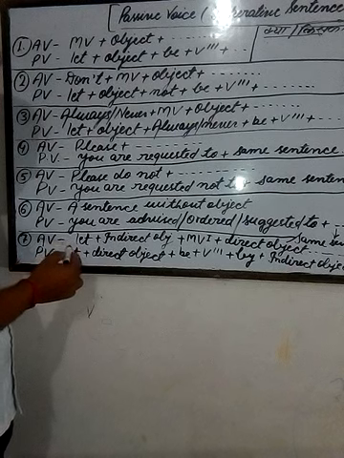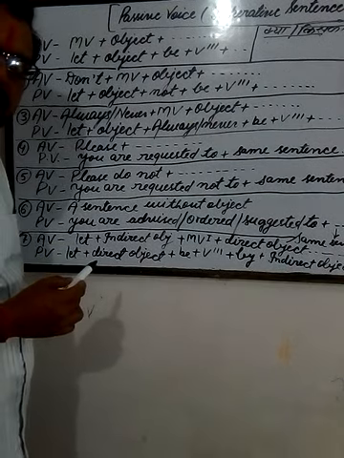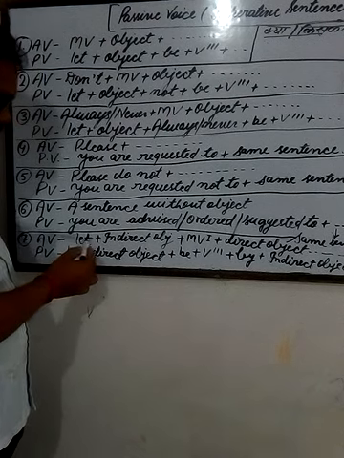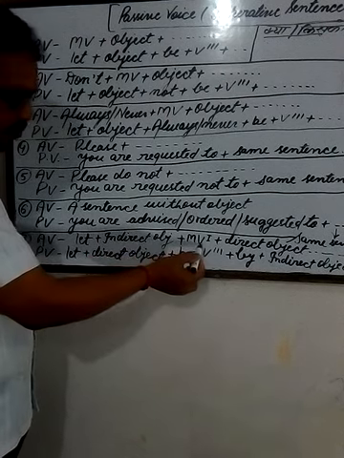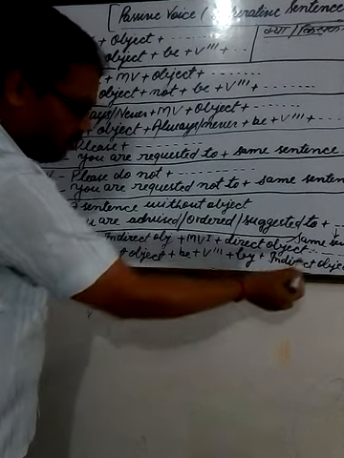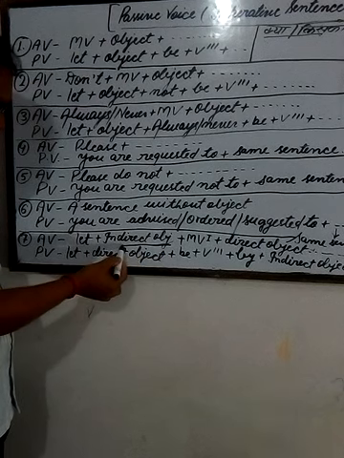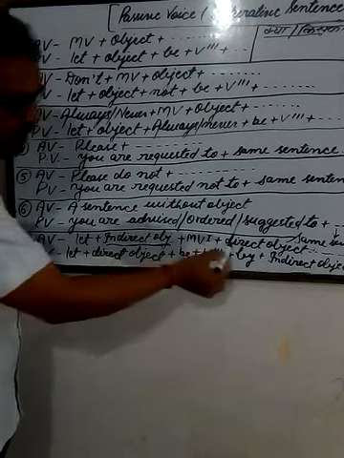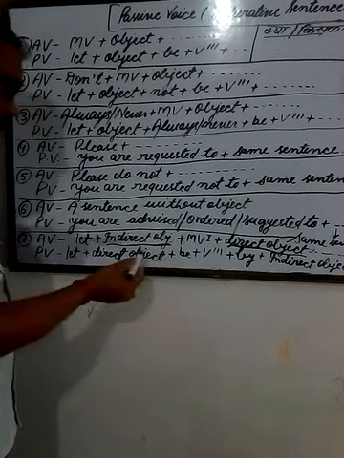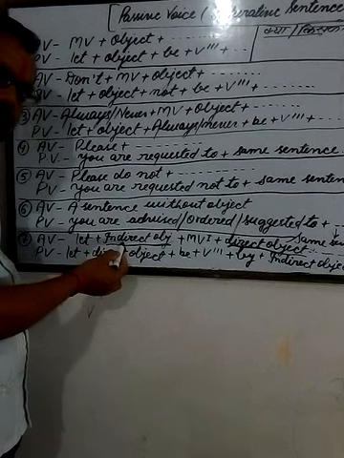Next and last type of sentence, there are some imperative sentences which already start with let. Let plus indirect object plus main verb plus direct object and other remaining words. The indirect object is the person and the direct object is the thing. Pay attention to it.